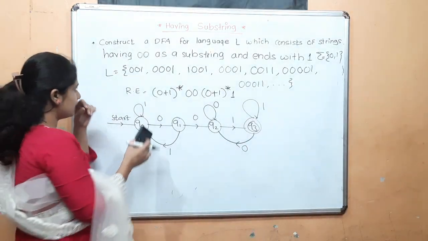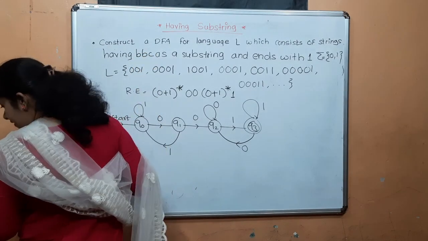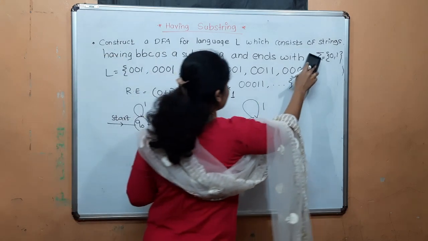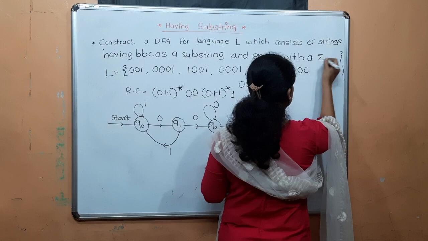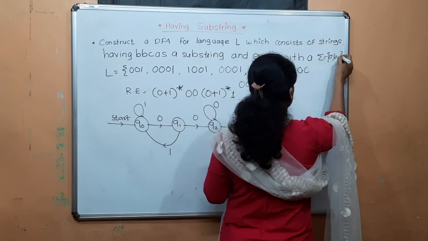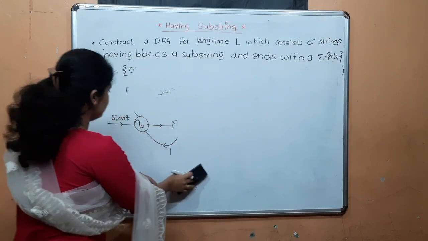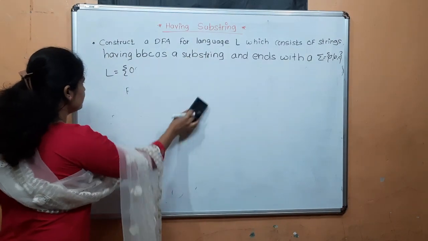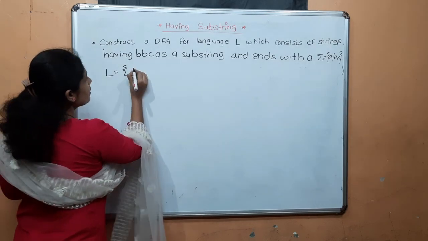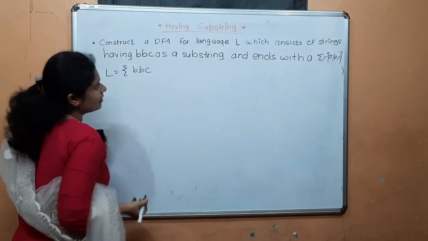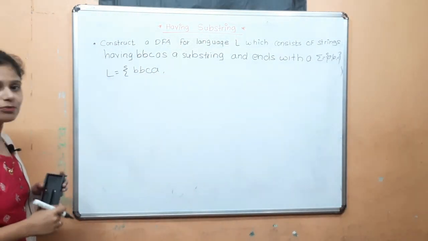Okay, next: having substring BBC and ends with A over the alphabet {A, B, C}. Now see the language. The language will be BBCA, which is the minimum string or smallest possible string.